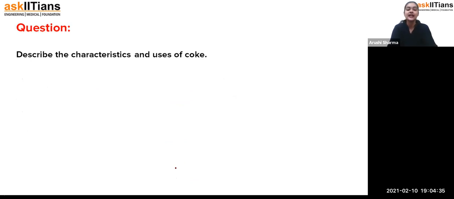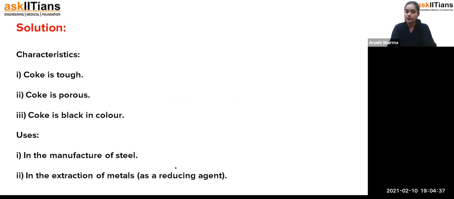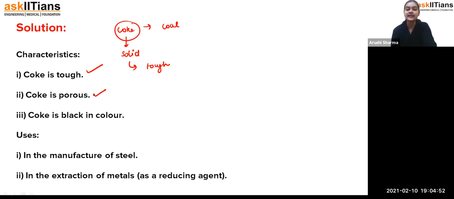Now the question is, describe the characteristics and uses of coke. We know that coke is what? We get coke from coal, and it is solid in nature. If it is solid in nature, what would be the condition? That it is tough. Yes, coke is tough. It is porous, that means it has pores. If you have seen charcoal masses, we get them from this product only. Coke is black in color. And it is used in the manufacturing of steel, and it is also used in the extraction of metals as a reducing agent. You will say, ma'am, what is a reducing agent?